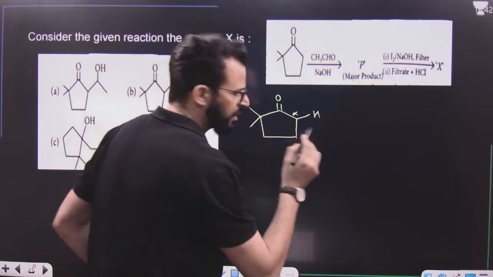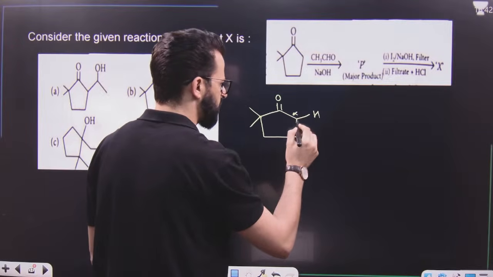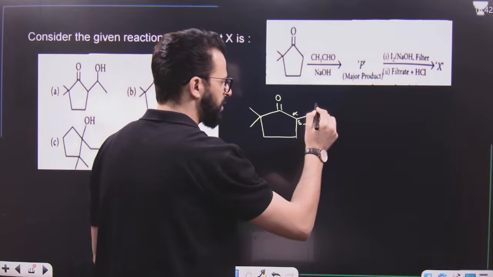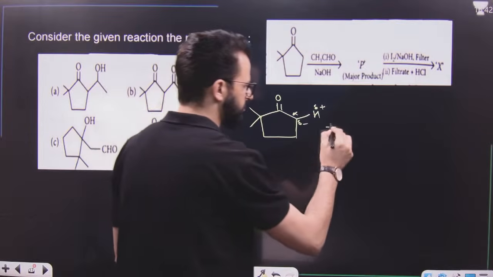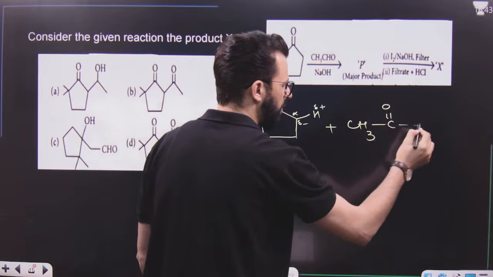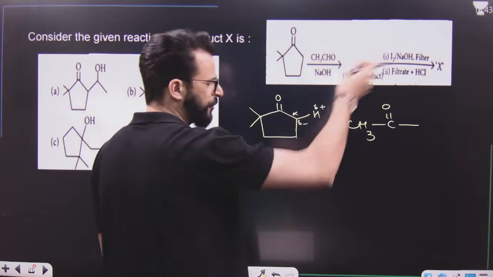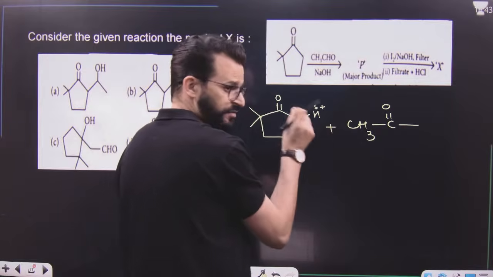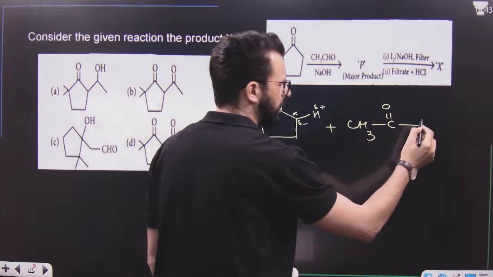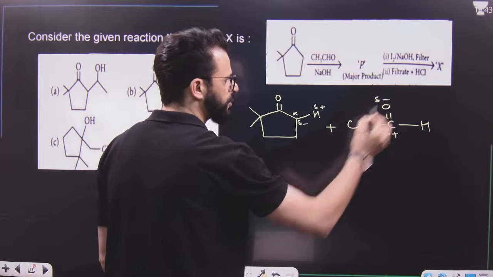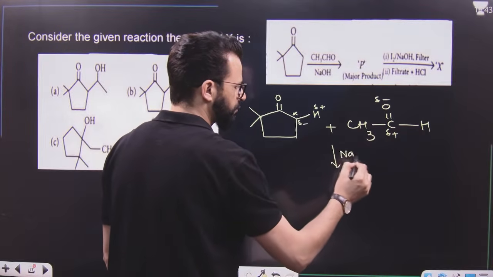For the aldol reaction, there is a trick. This carbon is negatively charged and this hydrogen is positively charged. When we remove hydrogen, it forms a carbanion. This will act as a nucleophile and this will act as an electrophile. So what will happen? Have a look. This is the positive part, this is the negative part. So in presence of NaOH, what will be the product?